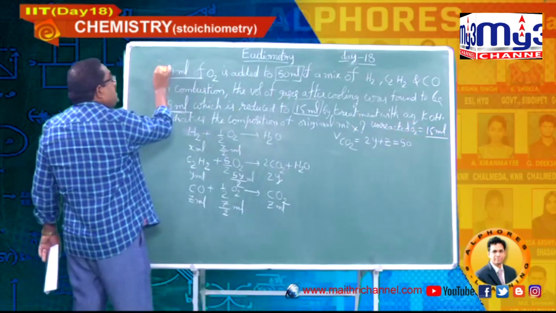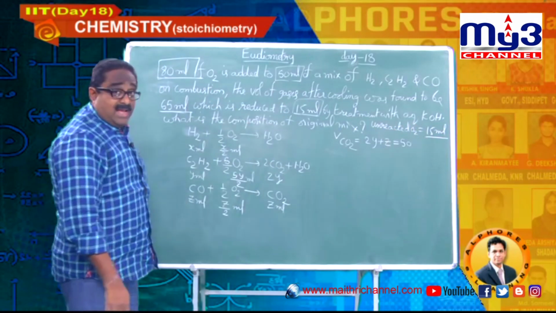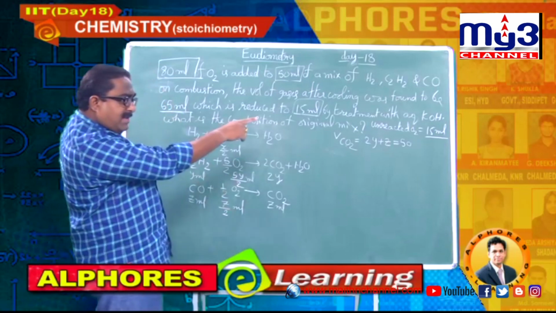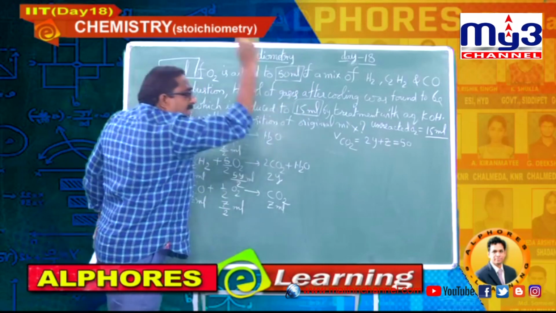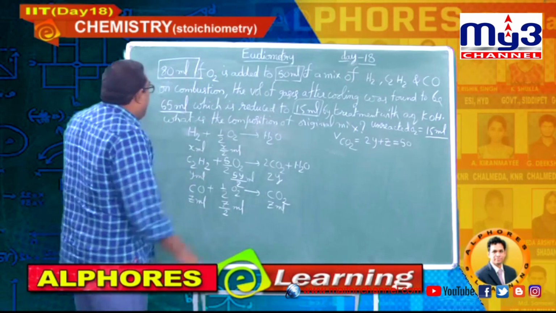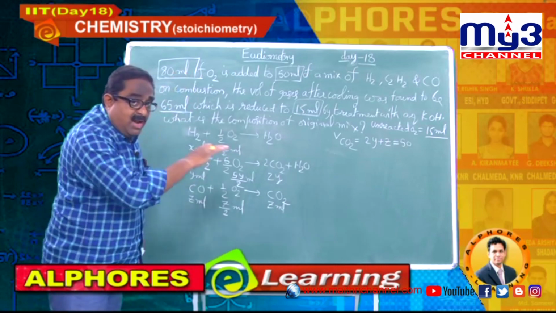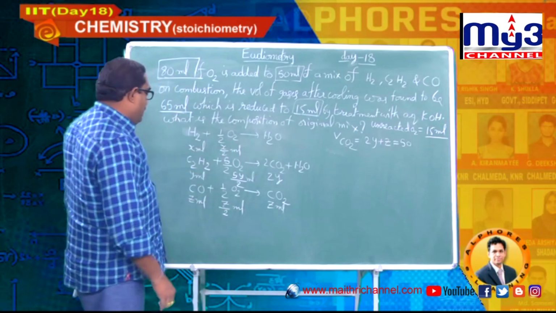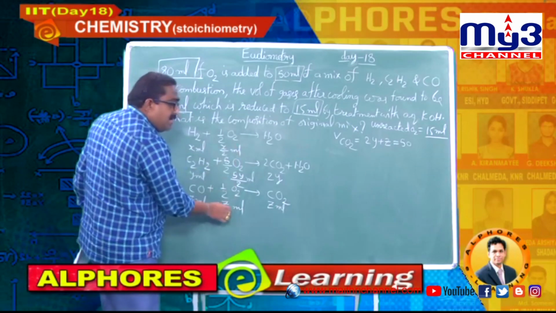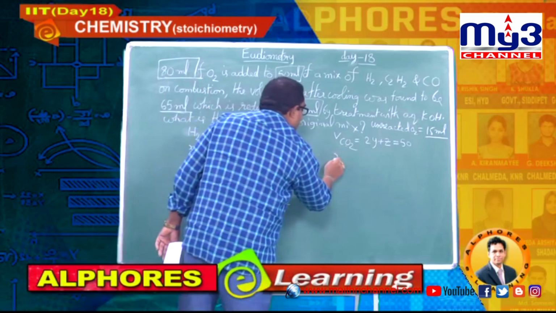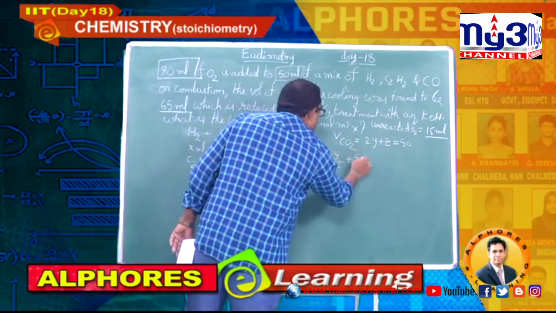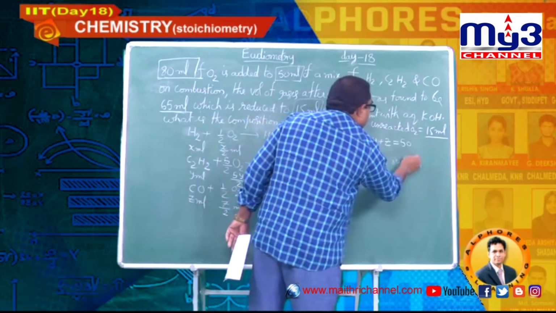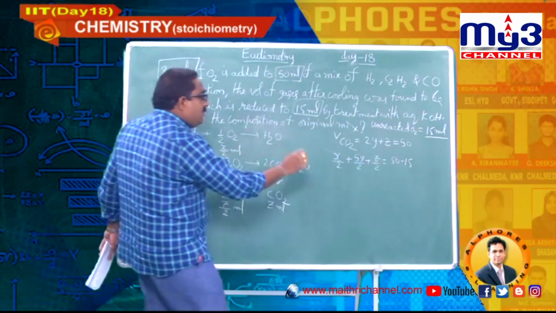But total how much volume of oxygen is given to you students? 80 ml. So, out of 80 ml, 15 ml is left even after the completion of combustion. It means out of 80 ml, how much is involved in the combustion? 80 minus 15, that is 65. Let me write the oxygen utilized from this data: x by 2, 5y by 2, z by 2, that should be equal to 80 minus 15.